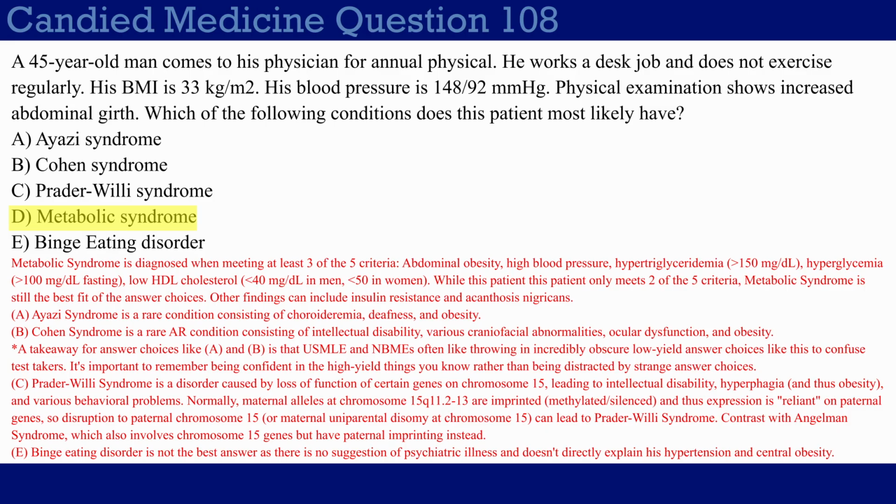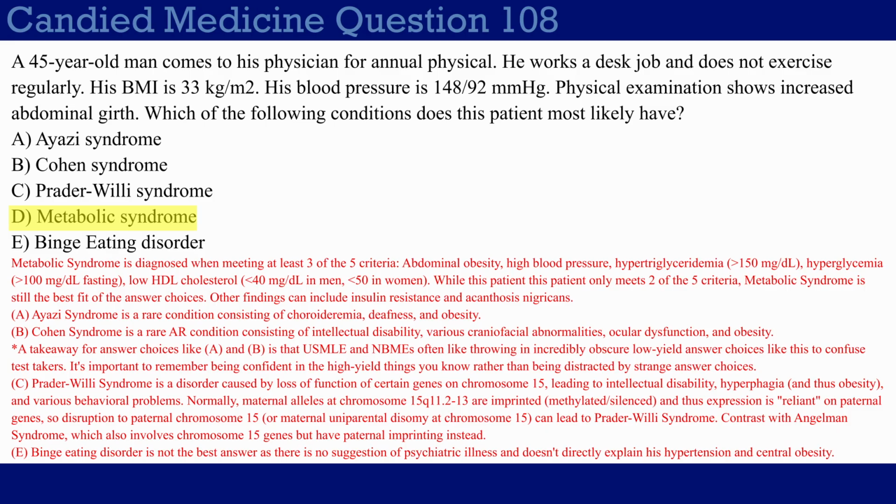Now, in this particular patient, I did make it so that he only meets two of the five criteria. But in this particular case, it's really obvious that choice D is the only good answer choice here. USMLE sometimes likes doing this where they don't give you the exact official criteria for diagnosis, but you just need to be able to infer the correct answer choice, especially for something that is pretty basic like metabolic syndrome.